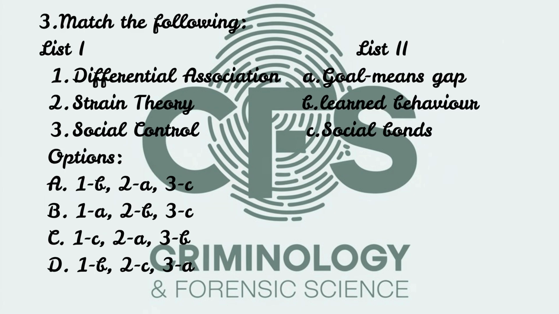Now let's test your concepts plus thinkers. This is a general question, and this topic will be covered in later units as well. This is the match the following, where list 1 includes differential association, strain theory and social control. List 2 includes goal means gap, learned behavior and social bonds. And your options are: option A, 1B 2A 3C; option B, 1A 2B 3C; option C, 1C 2A 3B; option D, 1B 2C 3A.